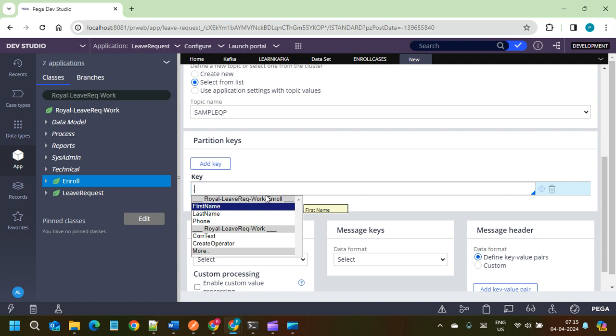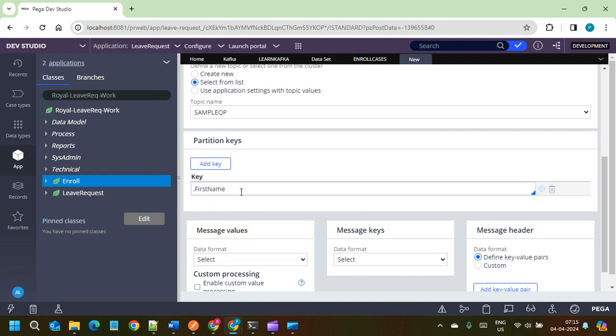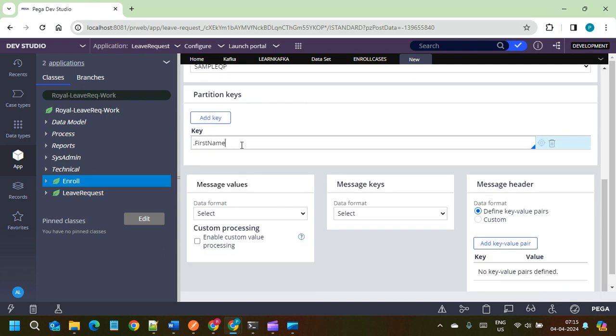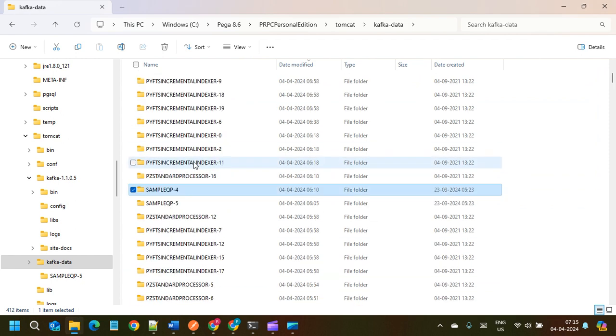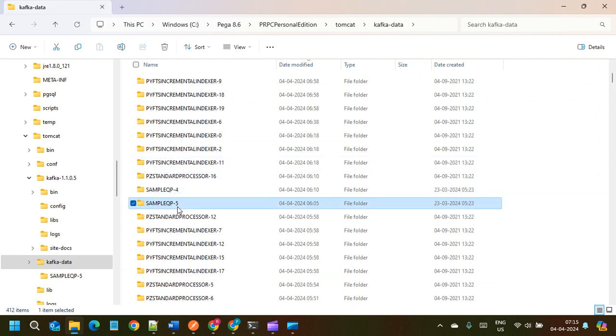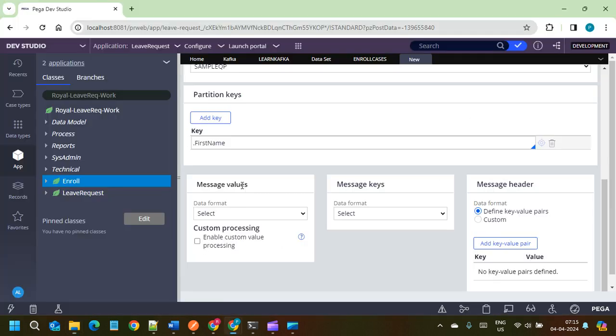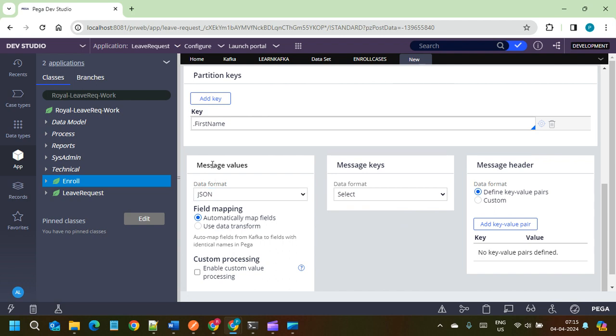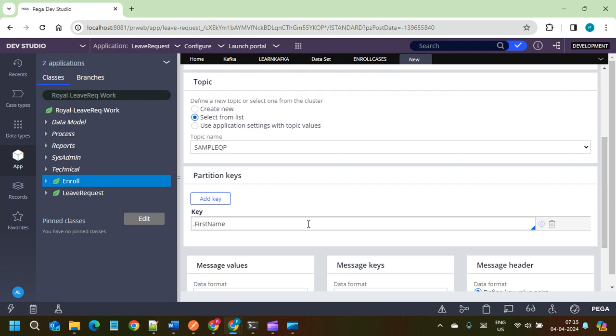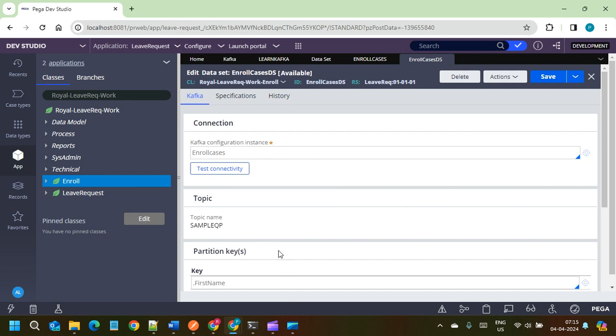This key will be used for partitions. That means based on the value here we can give some unique key, not first name, maybe like an ID or something. Based on the values from this, it will distribute the records to the different partitions, like sample QP1 to 20 partitions. And whenever it receives a similar request back, it just uses the same partition. Right. Now, the message values data format is JSON. Okay, that's it for now.